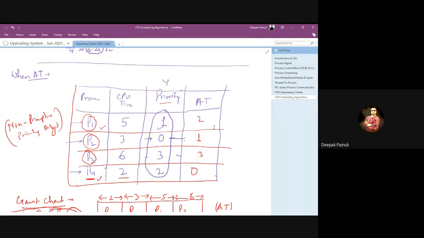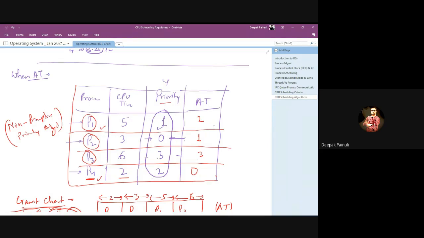If arrival time is given, you need to consider it, because in GATE they will confuse you by giving arrival time with the question, right? So you have to assume priority according to the rule. If they have given the rule, then you have to follow those rules.